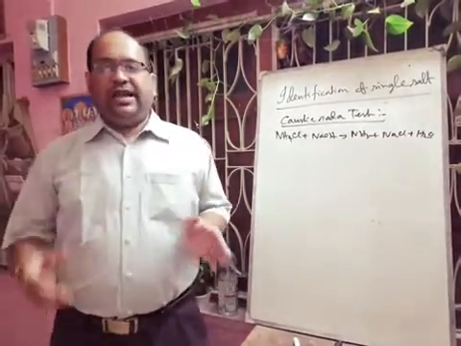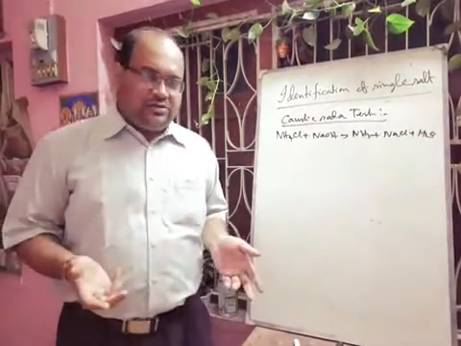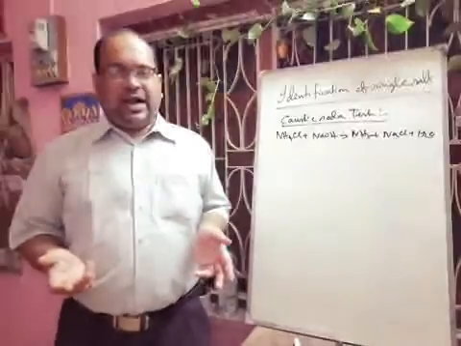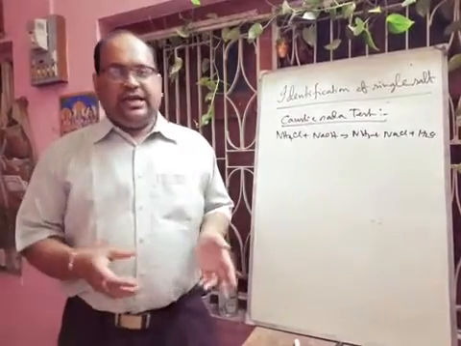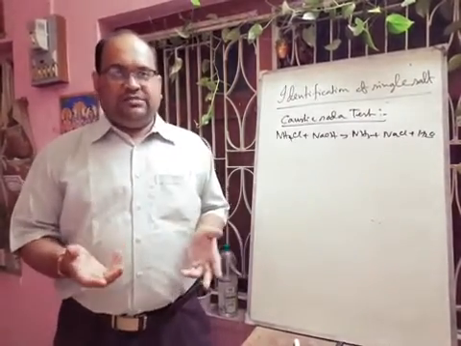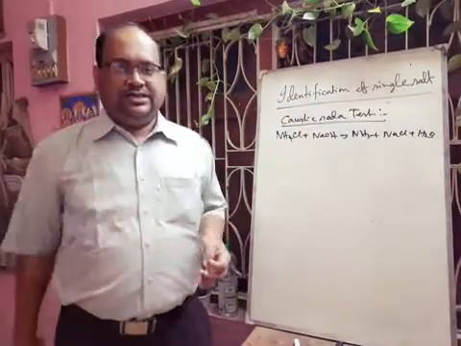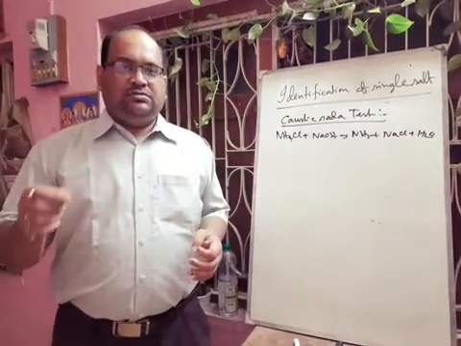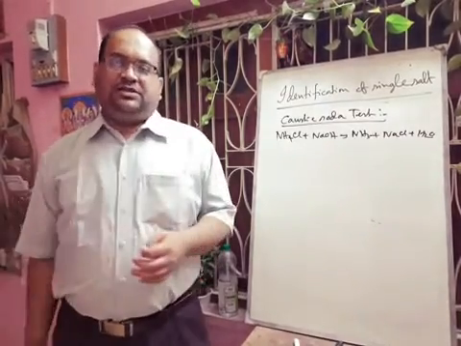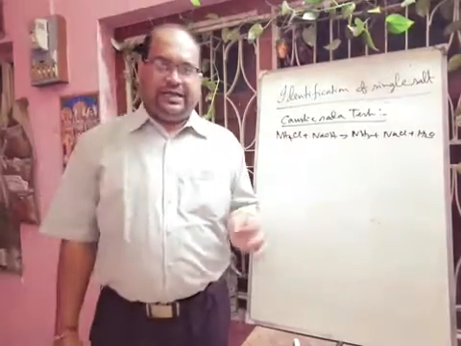So in this way we can identify different types of radicals: carbonate, sulfide, sulfite, and nitrite also we can identify by this dilute sulfuric acid method. If your compound contains nitrite like sodium nitrite or zinc nitrite, then whenever you add dilute sulfuric acid, it will produce NO2 gas. That NO2 gas will turn the ferrous sulfate solution black. So in this way we can also identify the nitrite.